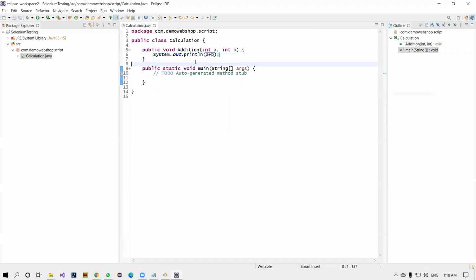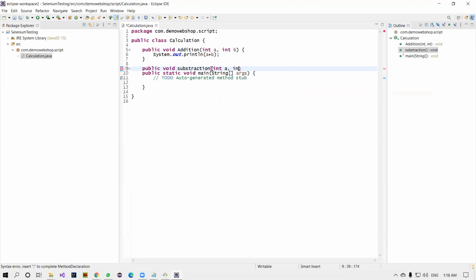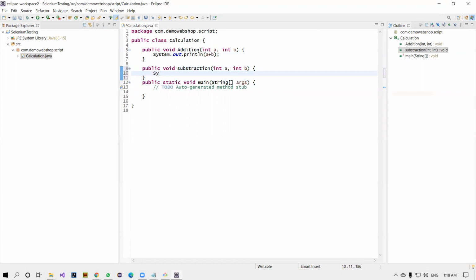All right, so I'm just going to create another method, public void subtraction, int a comma int b. System.out.println a minus b.